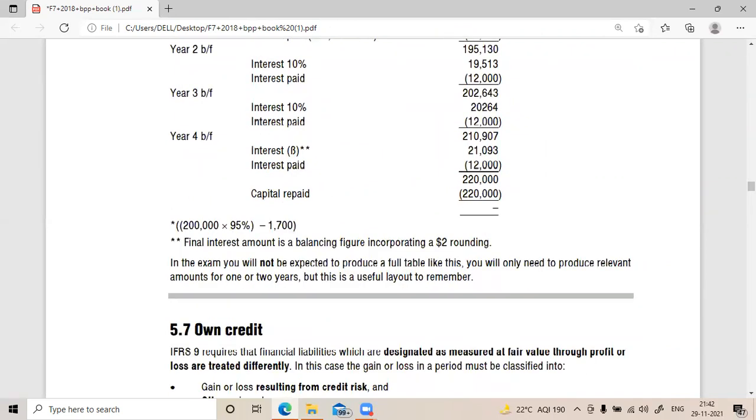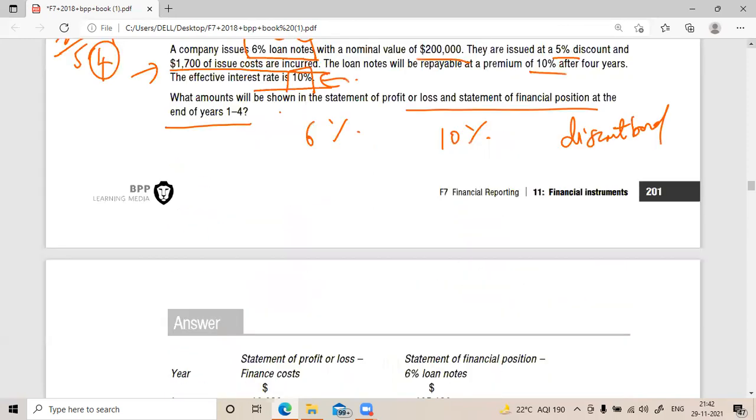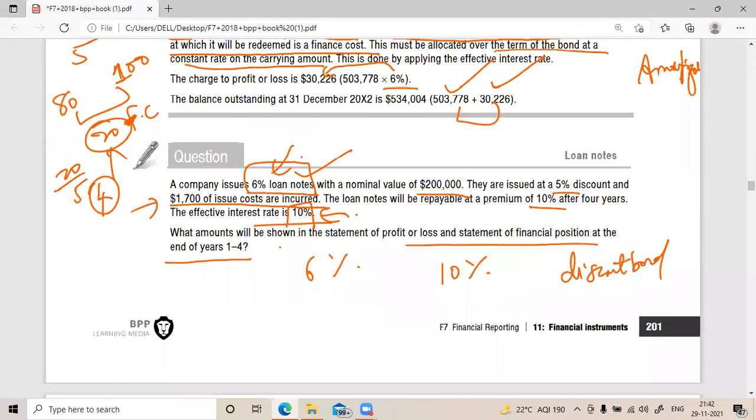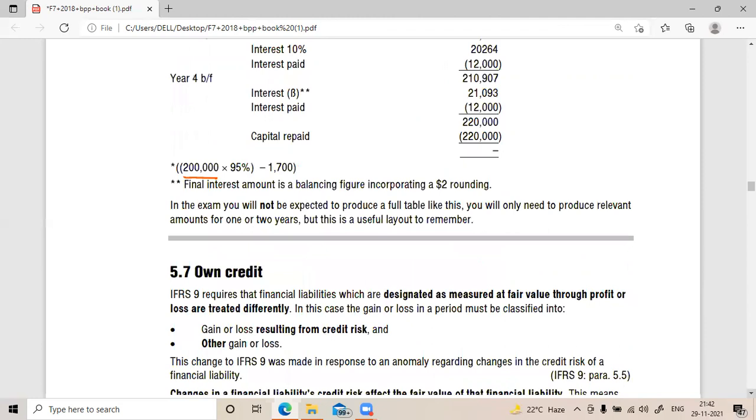That's what I was saying. See, this is a 2 lakh company has borrowed, na? Yes, sir. That they have to repay. And what is that? They issued at 5% discount. So remove 5% from that. That means you'll take 95% of it.